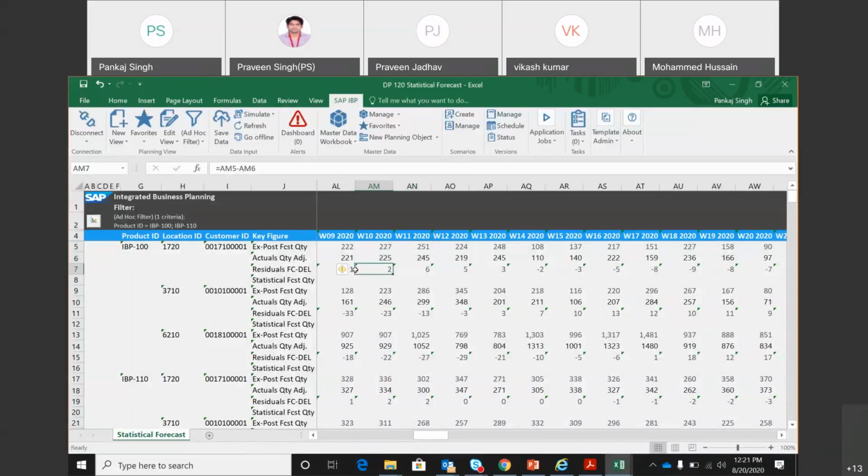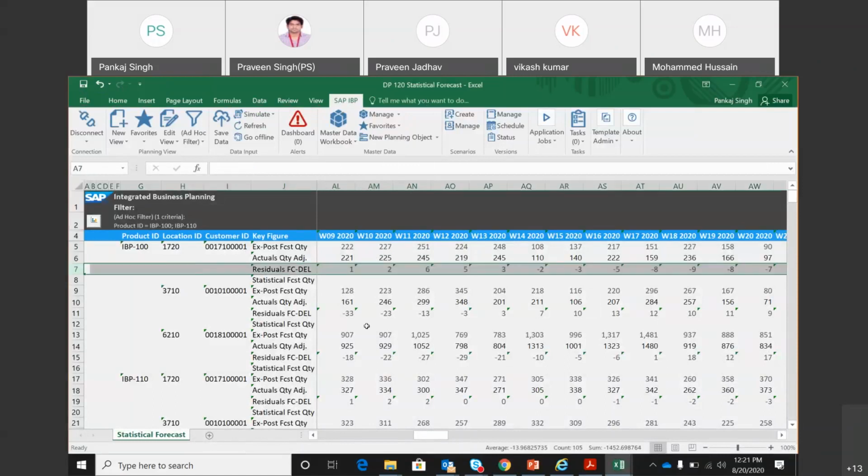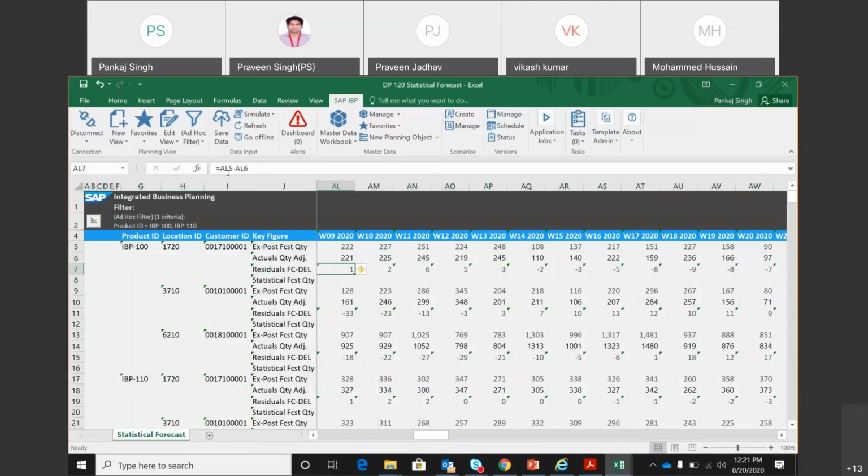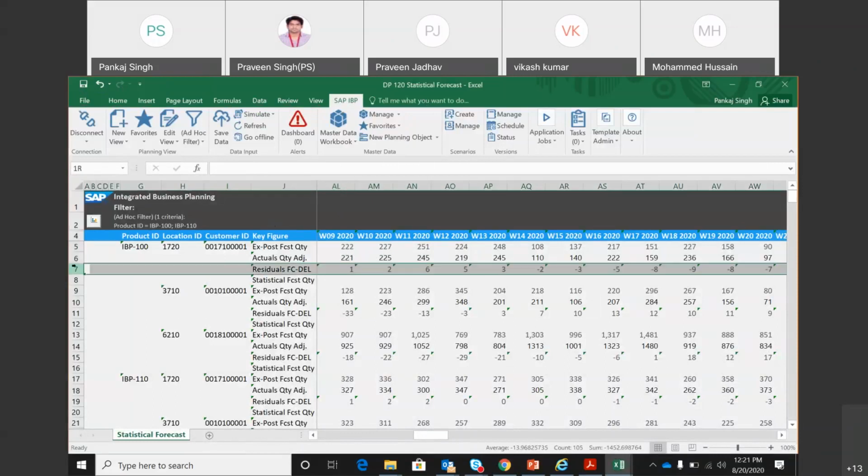And there are many more standard key figures. So for example, I never talked about this one. This is residual FC minus delivered. This is nothing but the difference between AL5 and AL6. So AL5 is what? Between exposed, and this is the difference between these two. So there are similar many more key figures where there is a business reason why those key figures are calculated, and there is a business meaning that they give us.